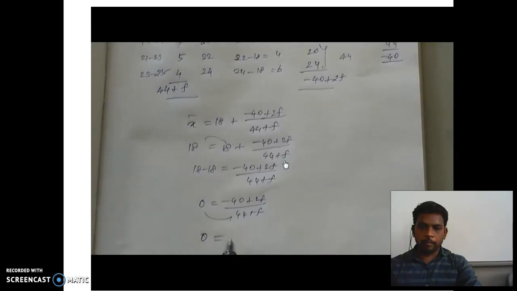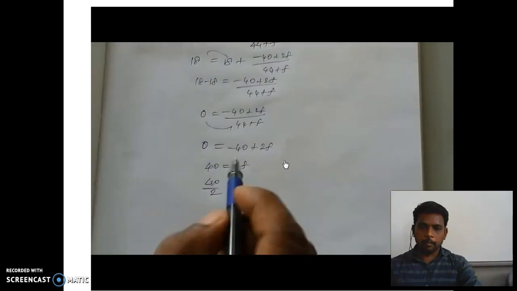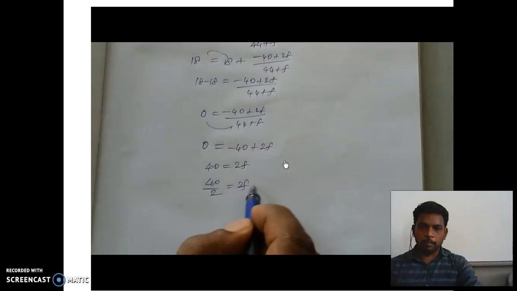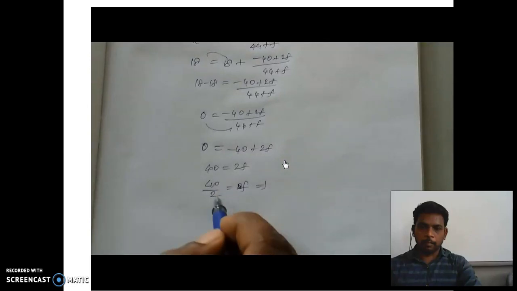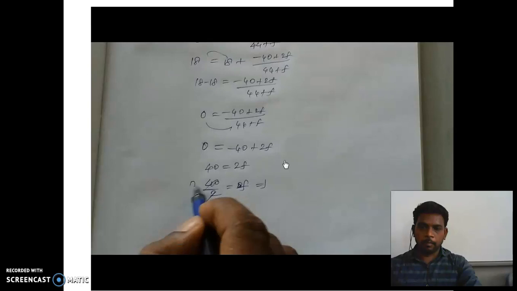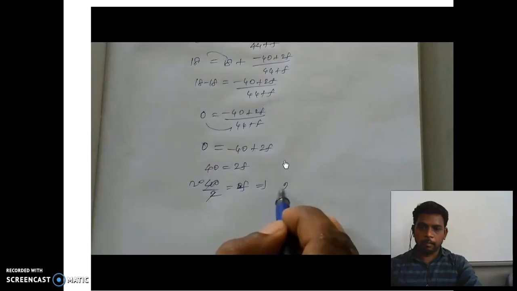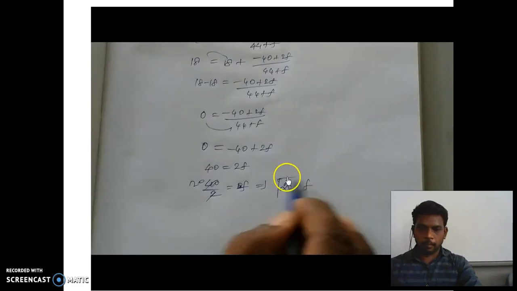So 0 equal to minus 40 plus 2f. So bring the 40 to the left hand side, it will become plus 40 equal to 2f. So 40 by 2 equal to f, which implies if you simplify this, 20 equal to f. So that is the value of f.